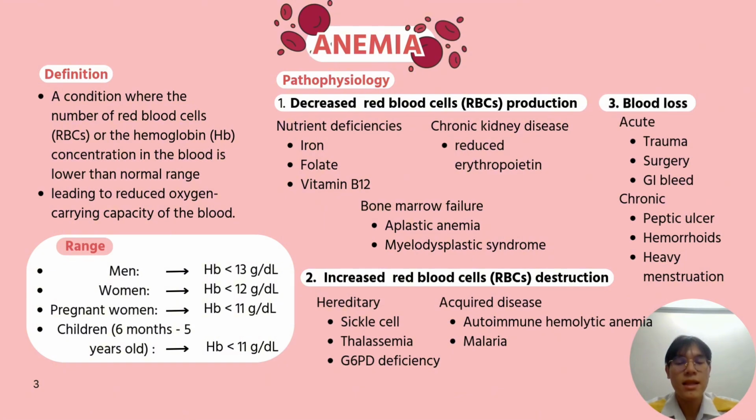Last of the pathophysiologies is blood loss. It could be from the acute, for example, trauma, surgery, and gastrointestinal bleed, and it also could be from chronic, like peptic ulcer, hemorrhoids, and heavy menorrhagia.